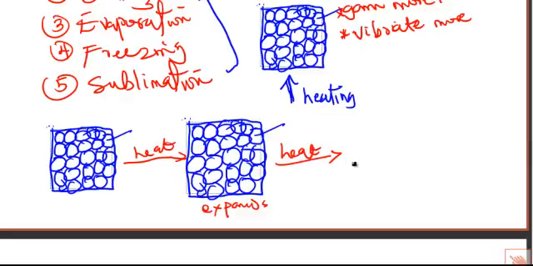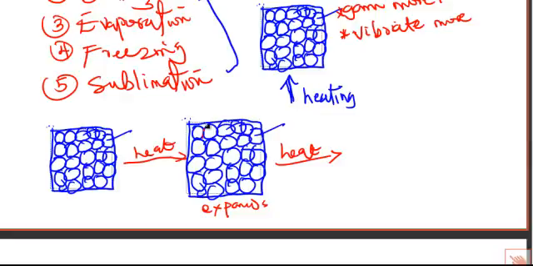It will get to a point. Remember, when the particles are vibrating, as you increase the heat, the vibration will increase. Remember, what binds these particles together, we said, is a force of attraction. So it's like you are shaking that force as the particles are vibrating. So the next thing is that the force will break.